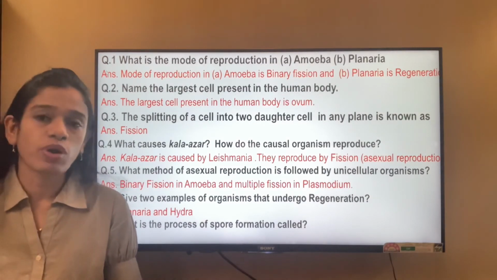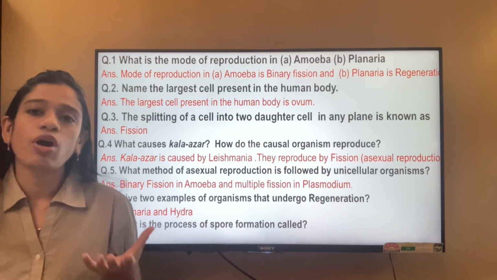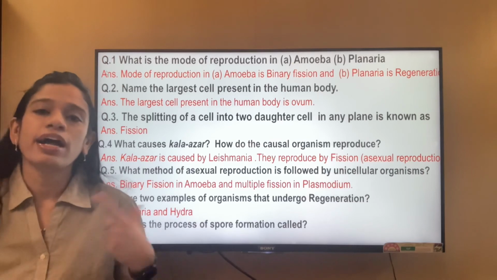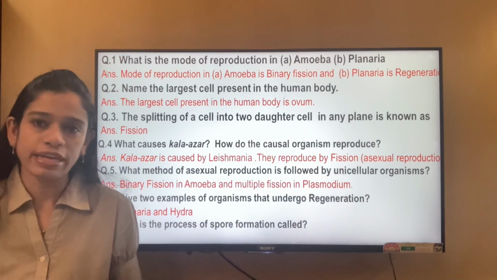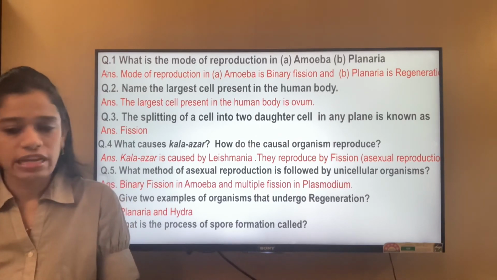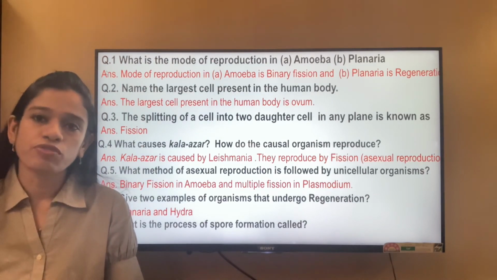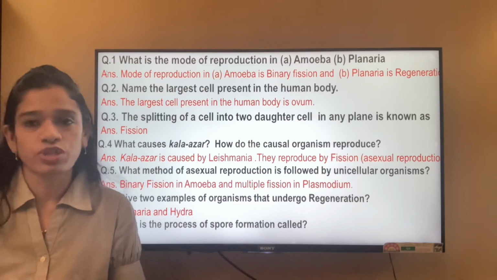If you remember what regeneration was, the total organism gets divided into different parts, and from each of the parts a new organism or offspring is produced. The total new organism arises. This was regeneration. It is seen in hydra as well as in planaria. What is the process of spore formation called? The process of spore formation is called sporogenesis.